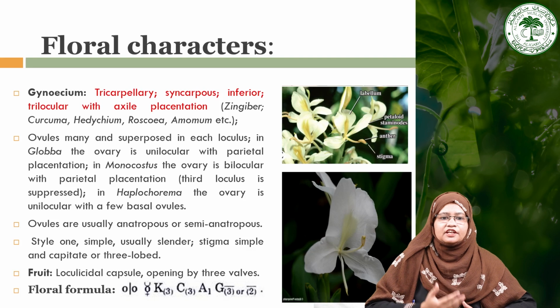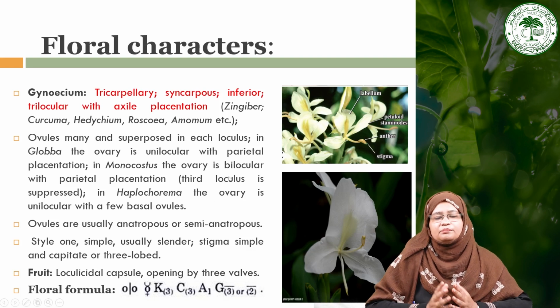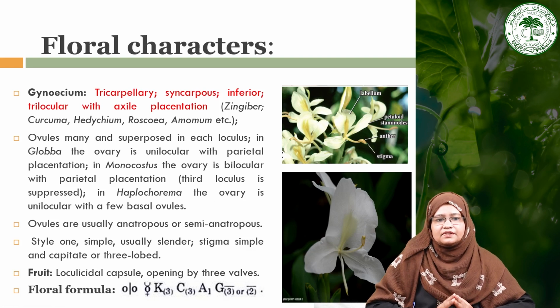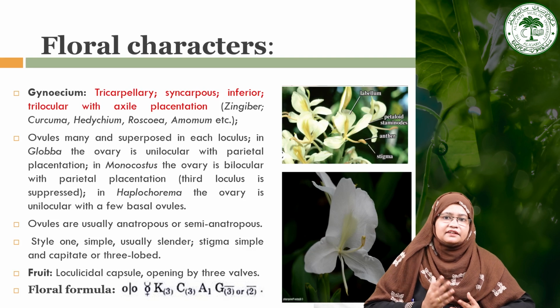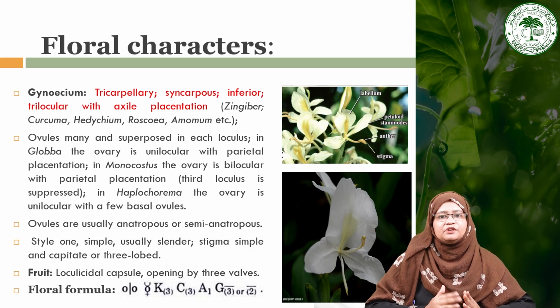So there is quite a variation: in Monocostus, the ovary is bilocular with parietal placentation, and in Haplochlamys, the ovary is unilocular with basal ovules, and generally the ovules are anatropous or maybe semi-anatropous. So there is quite a variation in the type of placentation. Generally they have axile placentation, but in some cases there is parietal placentation like in Globba or maybe in Monocostus.